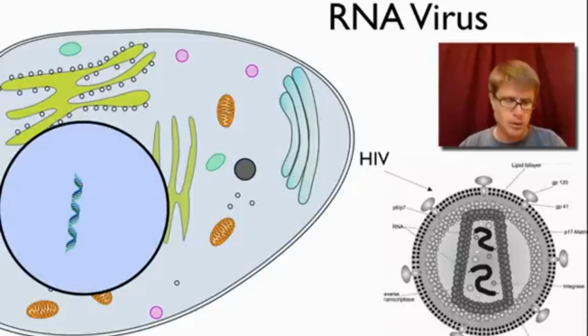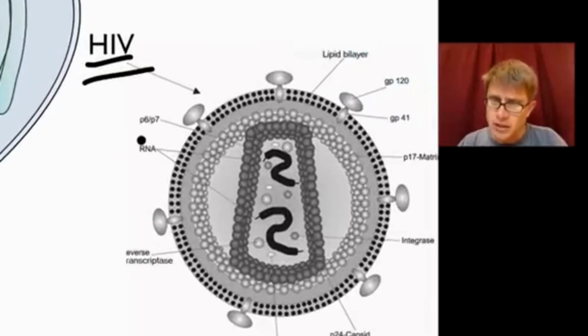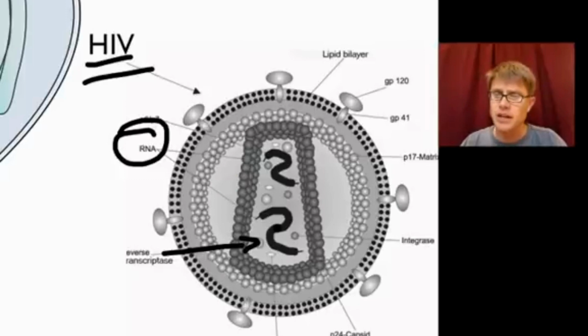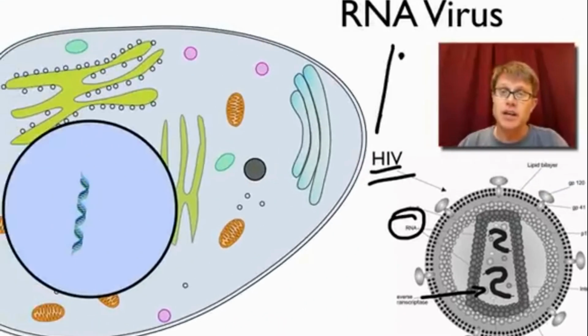And so here's an example of an RNA virus. This is called HIV. And so we can see in here that they've got the RNA, so they've got this genetic material inside here, but they also have reverse transcriptase, that enzyme that looks like that. They also have proteins around the outside, and they also have a membrane around the outside. And so HIV is an example of an RNA virus.